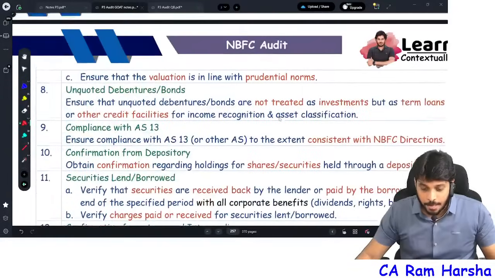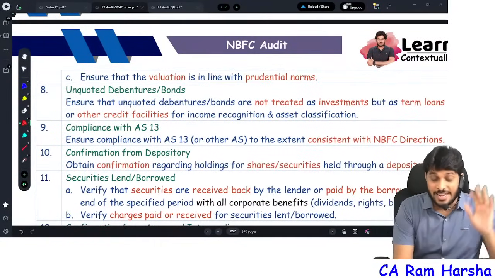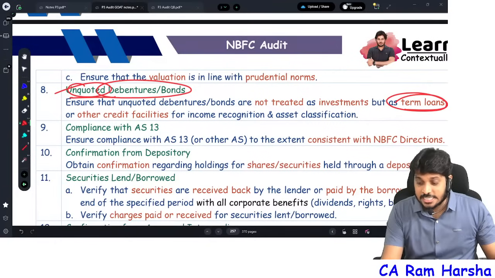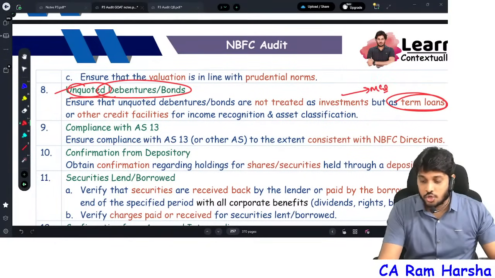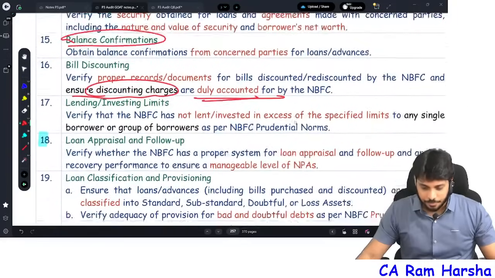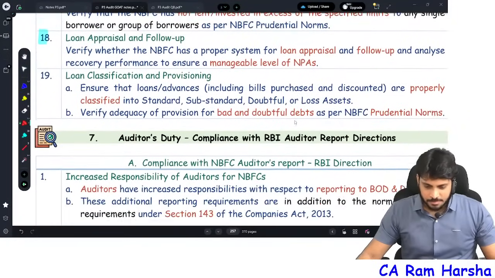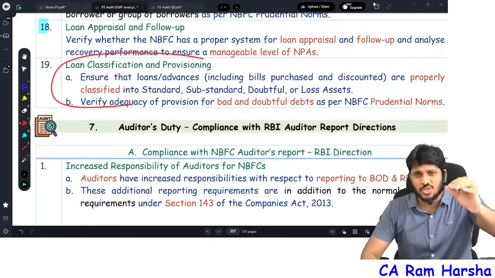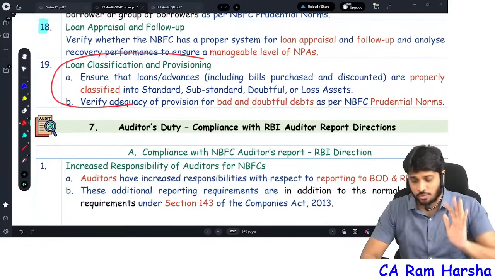Further, one point: if at all an NBFC is investing in debentures and bonds which are unlisted, it is treated as term loan. Important for MCQ. Okay, and next, that's it. So loan classification and provisioning and all proper or not for ICC general. This is not a much complicated point, which you can see on your own.